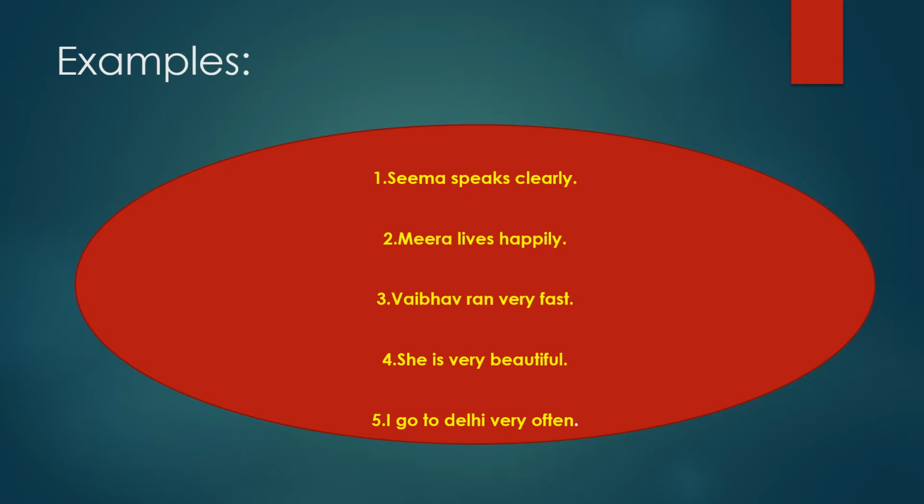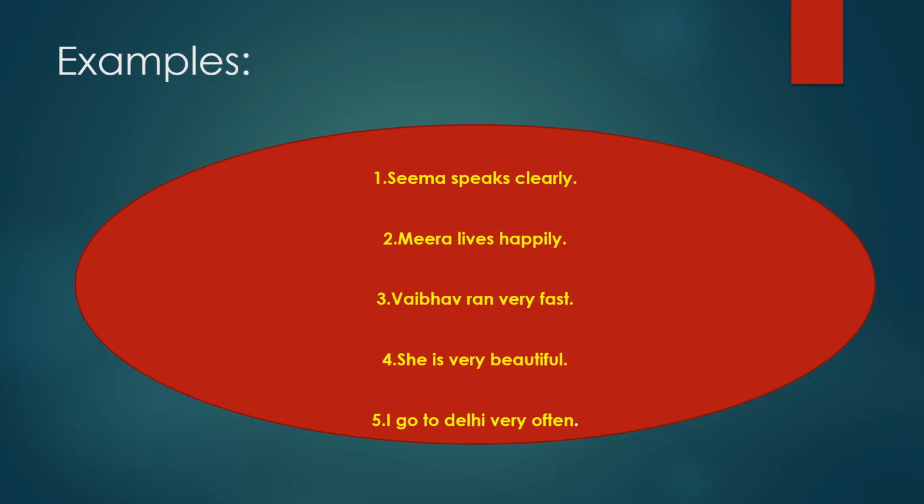See the third sentence. Vaibhav ran very fast. In this sentence, subject is Vaibhav, ran is a verb, fast is an adverb, and very is also an adverb. So in this sentence, there are two adverbs, and it is focusing on how fast Vaibhav runs. So here an adverb modifies another adverb. Let's see the fourth sentence.